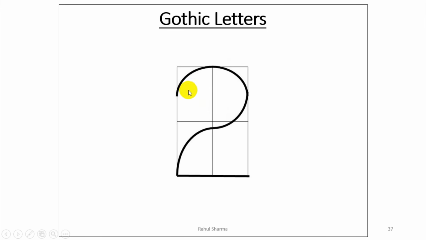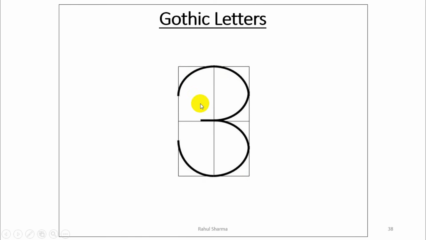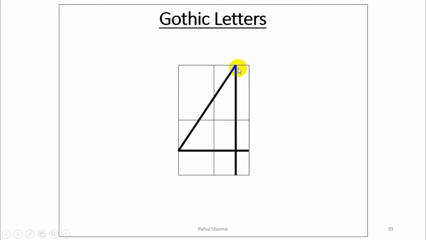Now this is the numeral 2. It may be a continuous curve, but it should have a few straight lines also. This is the 3, two continuous curves, but it should have a straight part at the mid. Now this is the numeral 4. It should not start from the full width. It should have a start line before the width, then an inclined line below the mid, and then a line up to full width. This is the numeral 5.